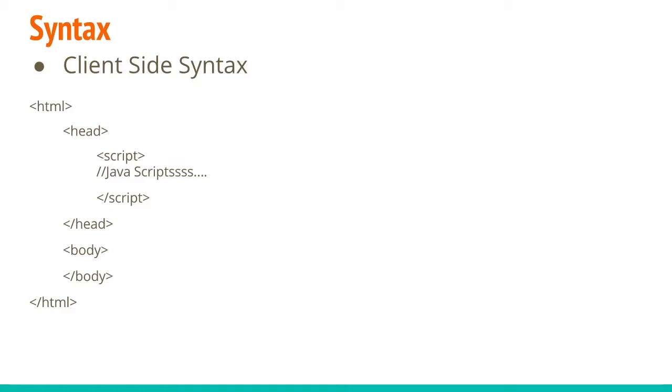So first we execute the JavaScript on the client side. To execute JavaScript on the client side, the JavaScript must be in HTML. That means only a browser can execute client-side JavaScript. The browser can understand only HTML, so we will embed our JavaScript within HTML to get the output of our JavaScript program. So this is our basic syntax of client-side JavaScript.